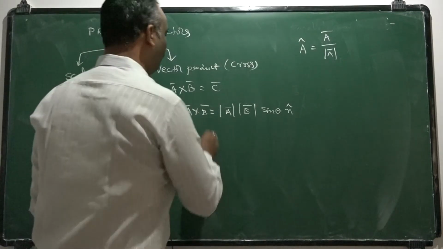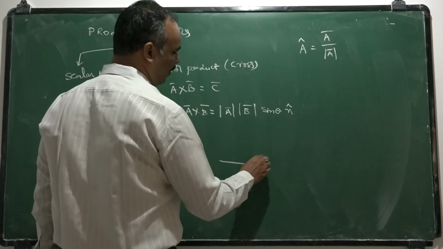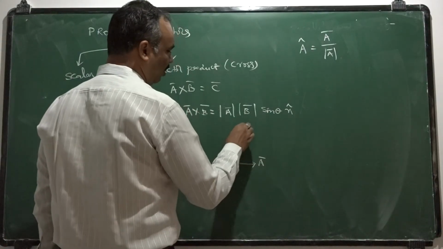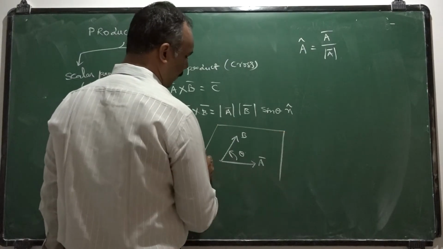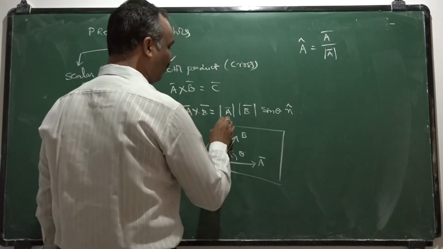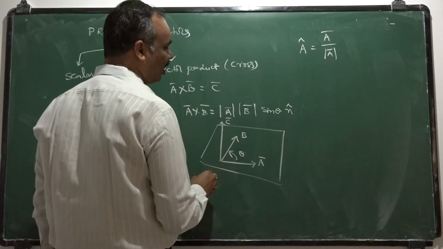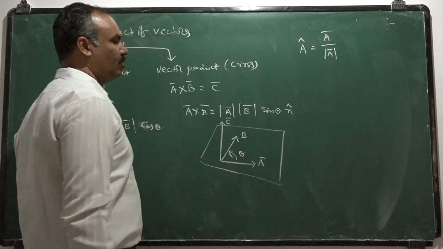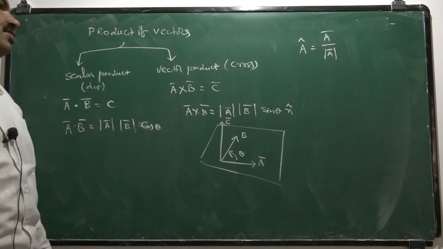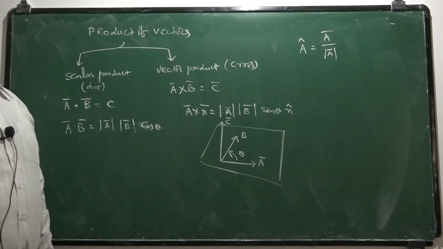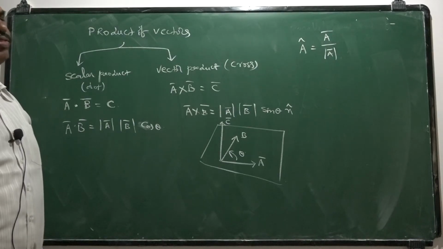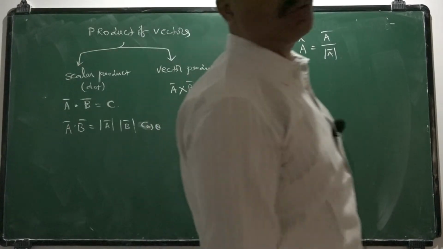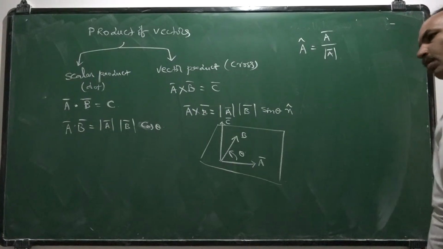So here A bar cross B bar means, if A bar is a vector and B bar is another vector lying in one plane making theta angle to one another, then A bar cross B bar is another vector which is perpendicular to the plane containing A and B. So always C bar is perpendicular to the plane containing A and B, and C bar is nothing but the cross product of the two vectors. The direction of C bar is given by the right hand corkscrew rule or right hand thumb rule.